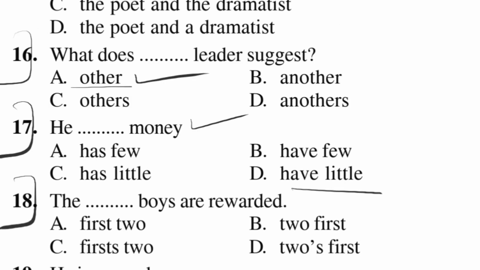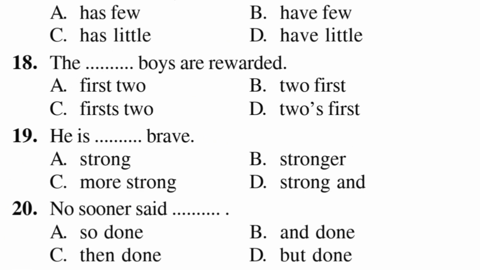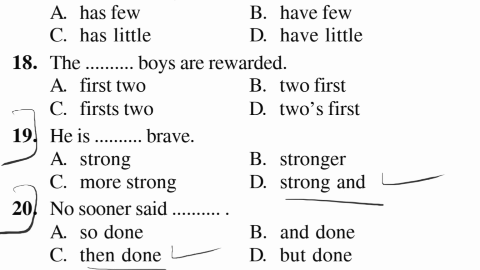Next example, the dash boys are rewarded. Correct answer is the first two boys are rewarded. Next example, he is dash brave. Correct answer is he is strong and brave. So the correct answer is strong and brave. Next example, no sooner said dash. Correct answer is no sooner said than done.